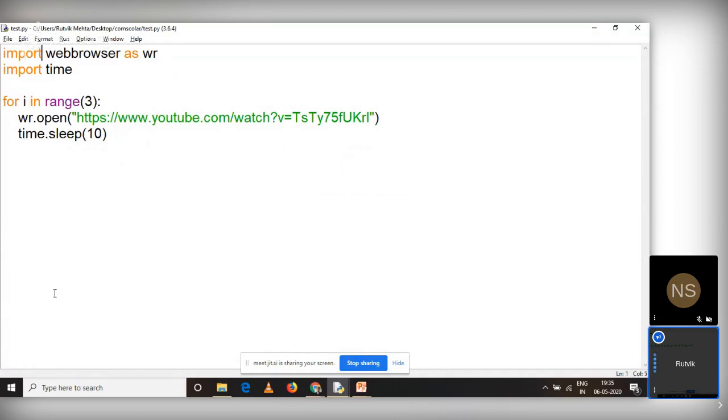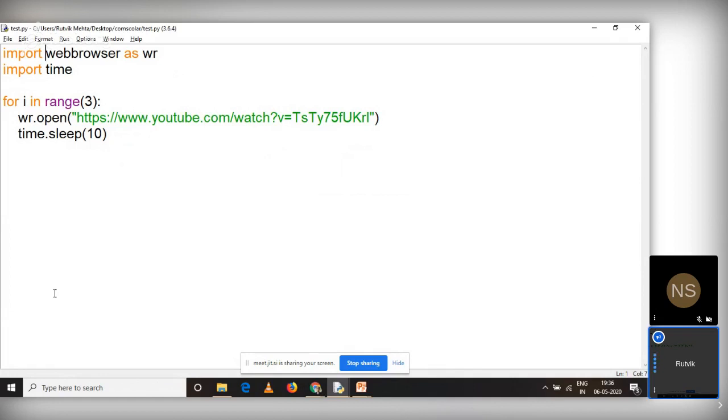Sometimes it might happen that you have larger names. For example, matplotlib.pyplot. When you want to use any function of this library, every time you have to write matplotlib.pyplot. So it is a larger name. Generally the community prefers a name for this, which is referred to as plt. So you can write it like this: import matplotlib.pyplot as plt.